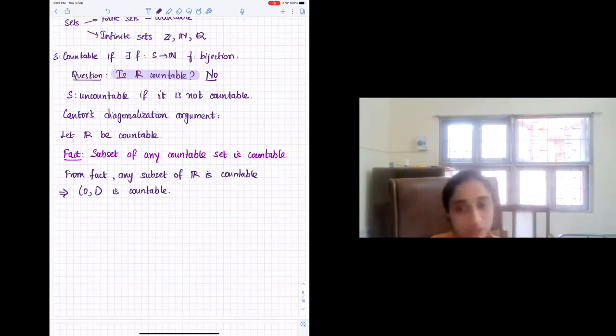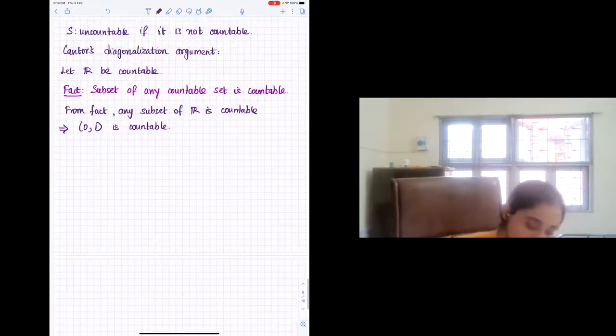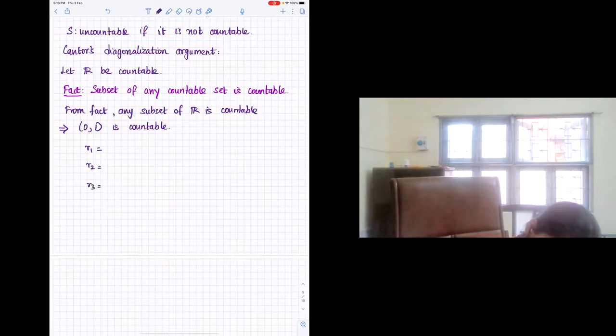So if it is countable, then what can you say? You can in some sense list or enumerate all possible real numbers in this interval. So there is an order in which you can write down all the real numbers in this interval, and you can assign natural numbers to these. So let us just do that. By definition, r1, r2, r3, r4 are all real numbers. So r1 is 0 point, and there are some decimal digits after this. So let's call these d11, d12, d13.